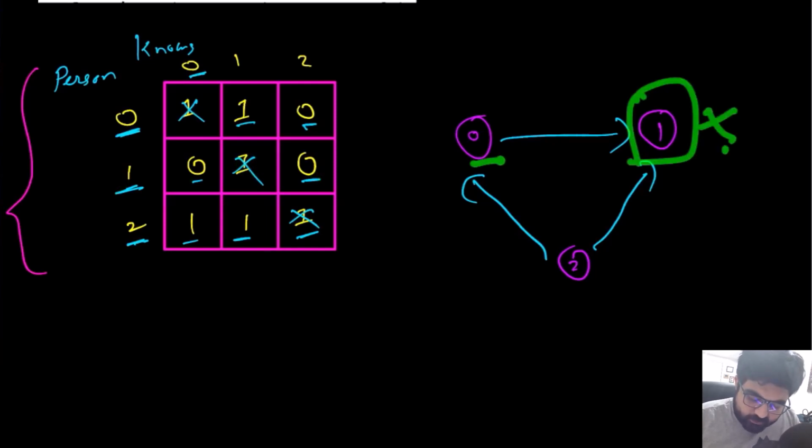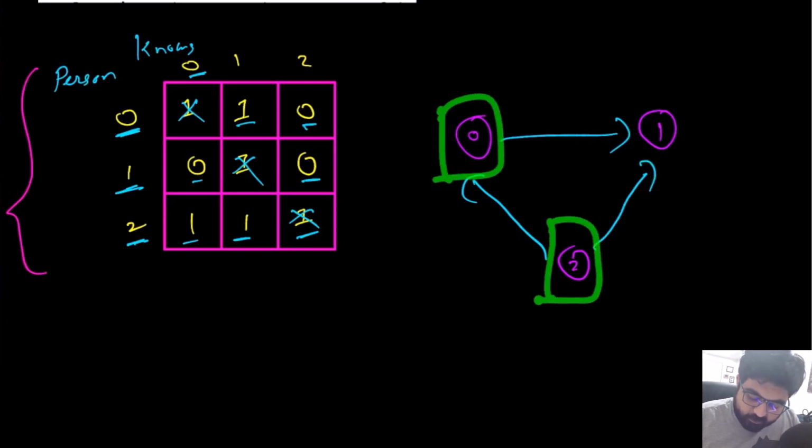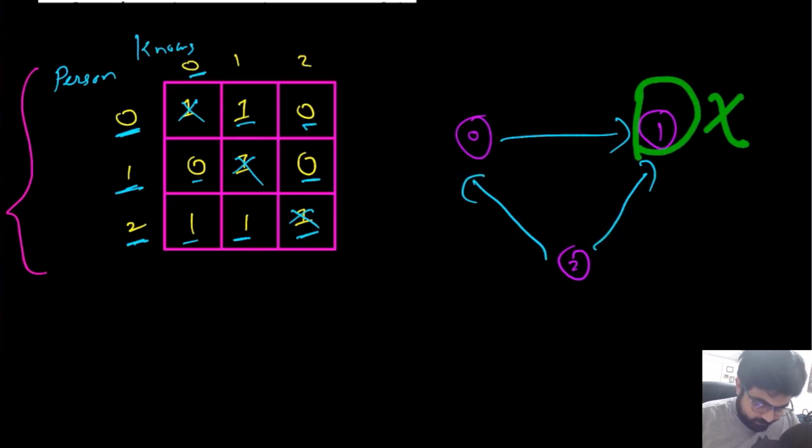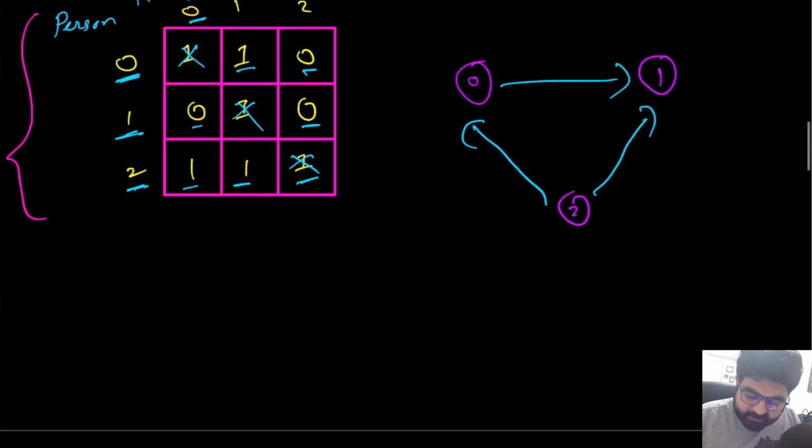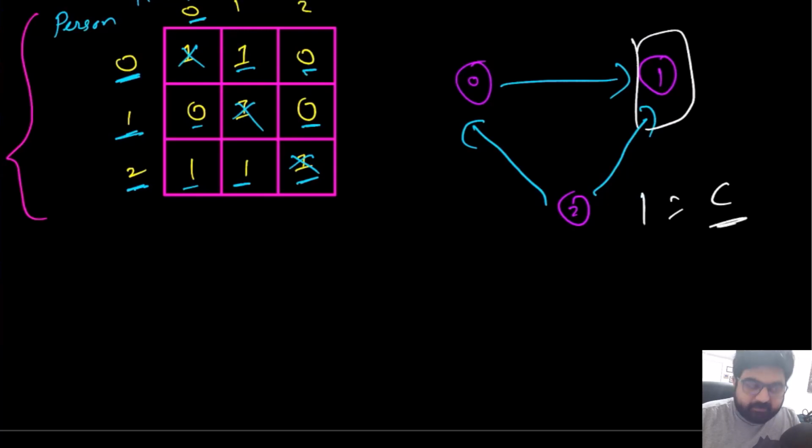And also 0 knows 1 and 2 also knows 1, which means every person other than 1 knows who 1 is, and 1 does not know anyone, which means 1 perfectly fits our category of celebrity. So we will simply return 1 as the answer, and this is what we need to return.